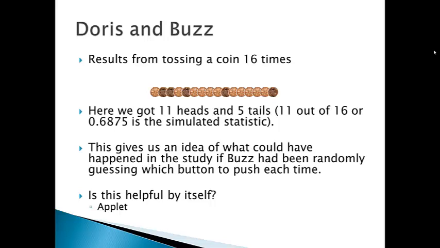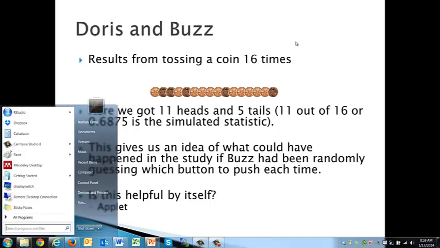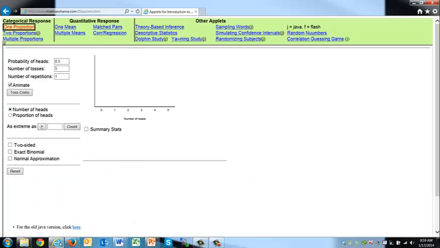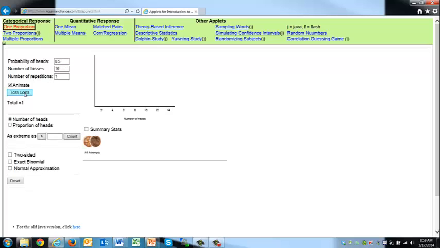For this, we're going to go to the one proportion applet. On the applets page, if you click on one proportion, you'll see the following screen. What this applet allows us to do is flip many coins very fast. We'll start by just flipping one coin 16 times. We're going to leave the probability of heads at 50%, representing what if Buzz was just guessing. We're going to set the number of tosses to 16, and we're going to toss those coins.